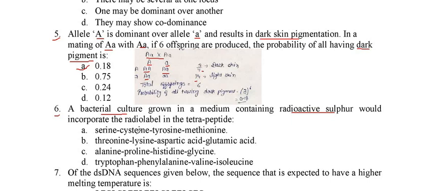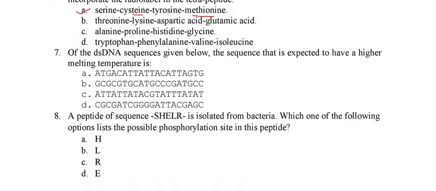So we know that methionine, cysteine, homocysteine and taurine are the 4 sulfur-containing amino acids, but only methionine and cysteine are used during peptide formation. So we will look for methionine and cysteine. We find that cysteine and methionine are present in the first option, and in no other option do we find either methionine or cysteine. So only option A will incorporate the radioactive sulfur. So the answer is A. We will go to the next question.